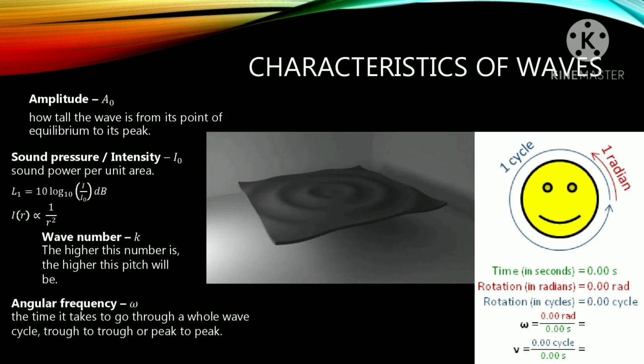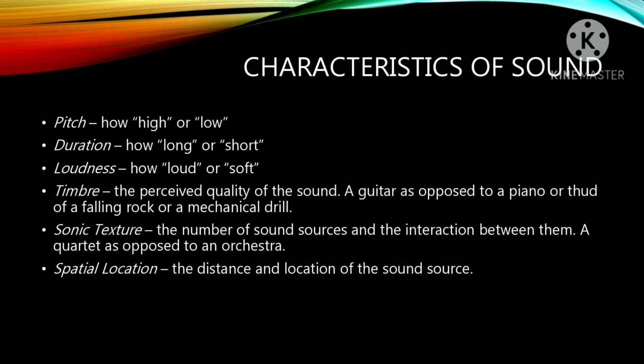Now we'll move on to the characteristics. Sound has different characteristics: amplitude, sound pressure, wave number, and angular frequency. Amplitude is the height of the wave up from the point of equilibrium. Sound pressure is the sound power. The higher the wave number, the higher the pitch will be, and angular frequency is omega. Okay, so we see what the characteristics of a sound are.